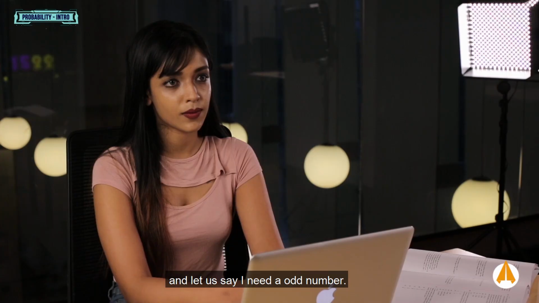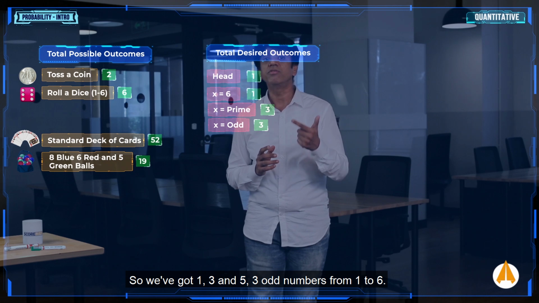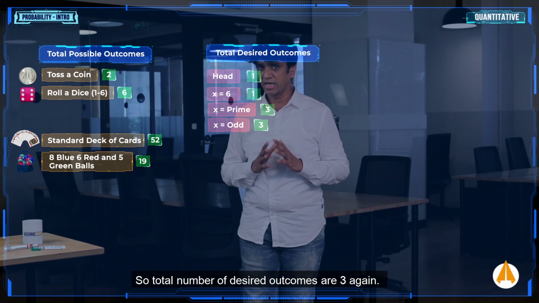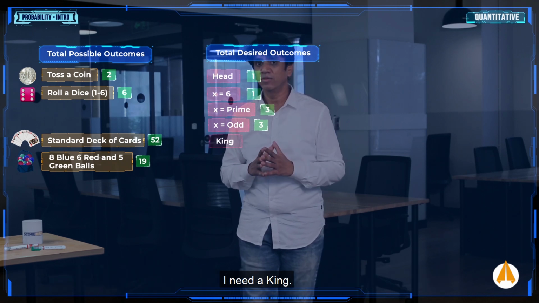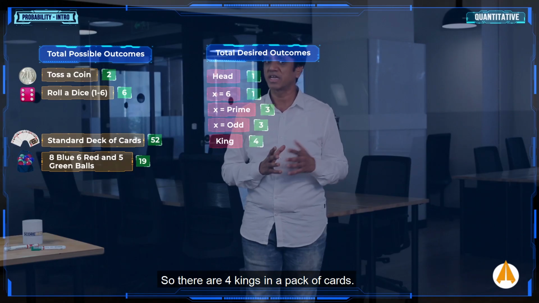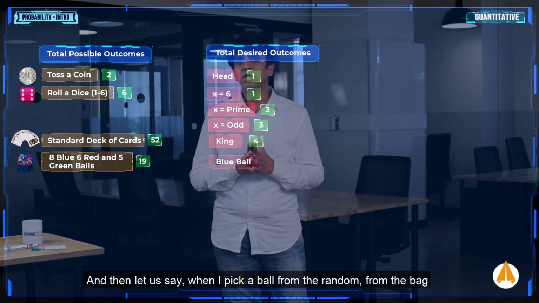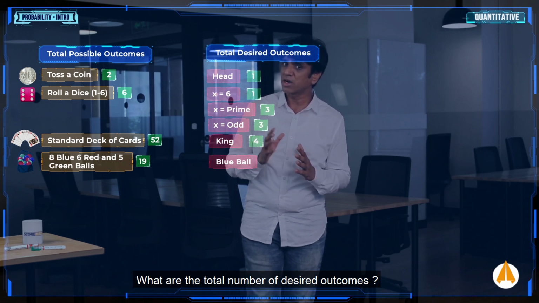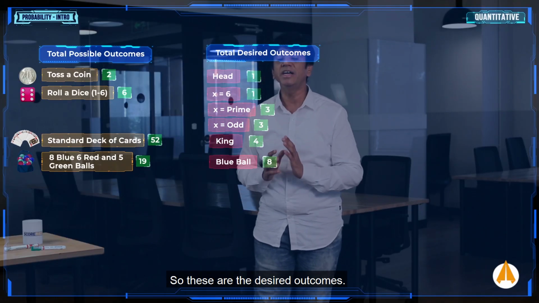And then let us say I need an odd number. 3 again, right? We have 1, 3 and 5, 3 odd numbers from 1 to 6. So the total number of desired outcomes is 3 again. And when I pick a card from the standard deck of cards, I need a king. The desired outcomes are 4, as there are 4 kings in the pack. And when I pick a ball at random from the bag containing 8 blue balls, 6 red balls and 5 green balls, and I need a blue ball, the desired outcomes are 8.